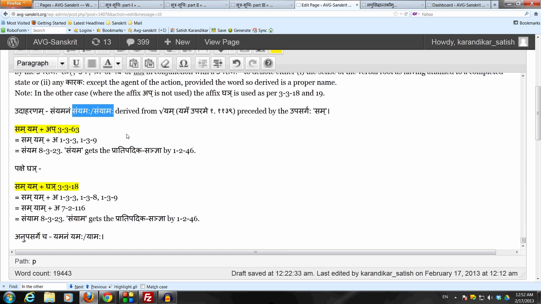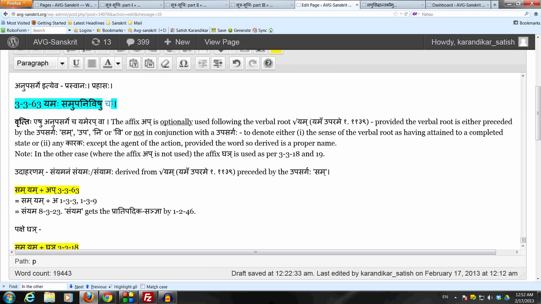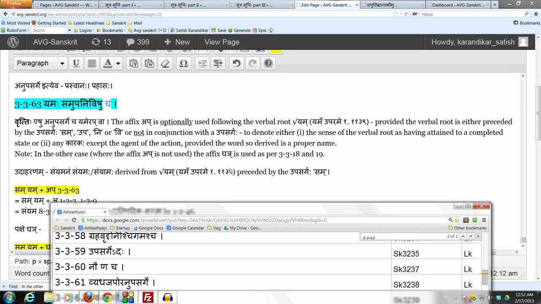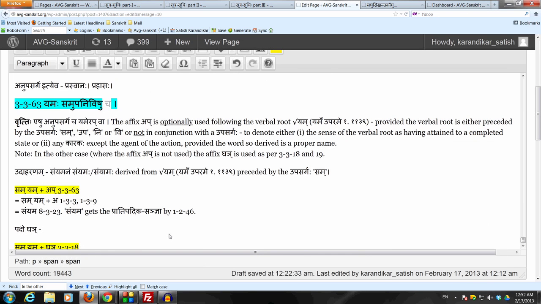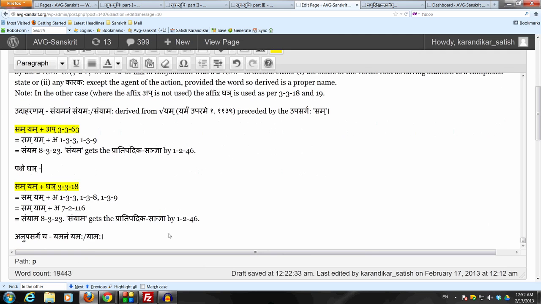Now the sutram contains the mention of cha, which means that even when there is no upasarga present at all, the sutram applies. So we get the example yamanam yamaha athva yamaha. So anupasarge cha yamanam yamaha athva yamaha.